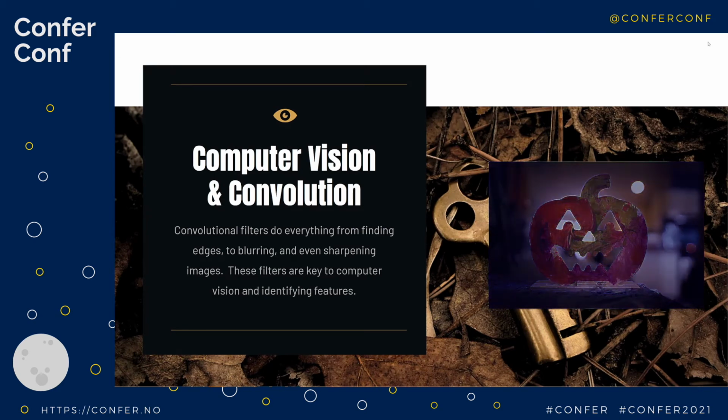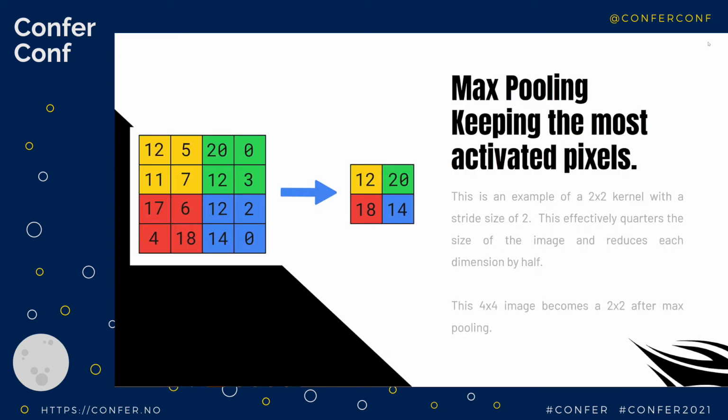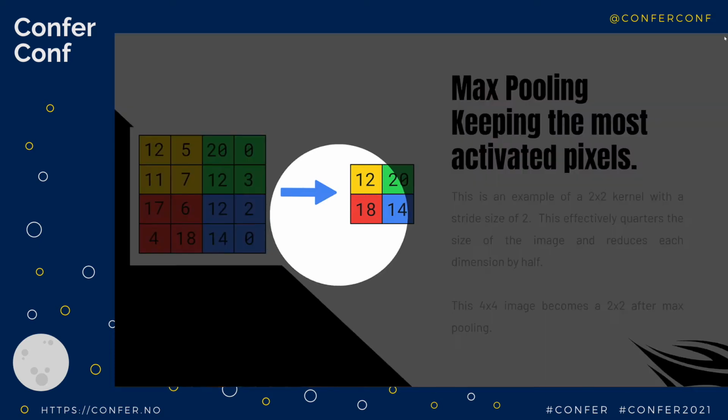I think that helps kind of bring things in for people. The second thing I'm going to do is that you saw those max pooling layers. Now, max pooling layers are really simple. It's just grabbing whichever one in that window, in a sliding window, is the most activated pixel. So you can see in this example, we'll just follow this one specifically.